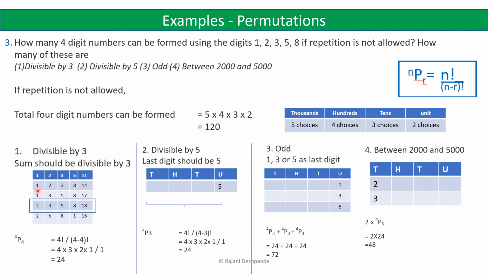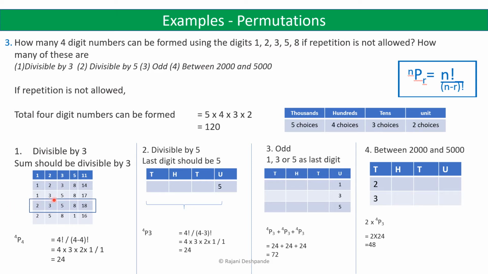So when I take 8 and add the digits, 1 plus 2 is 3, 3 plus 3 is 6, 6 plus 8 is 14. Now is 14 divisible by 3? No, 14 is also not divisible by 3. So if these digits taken in any order are not divisible by 3, we cannot take these digits.